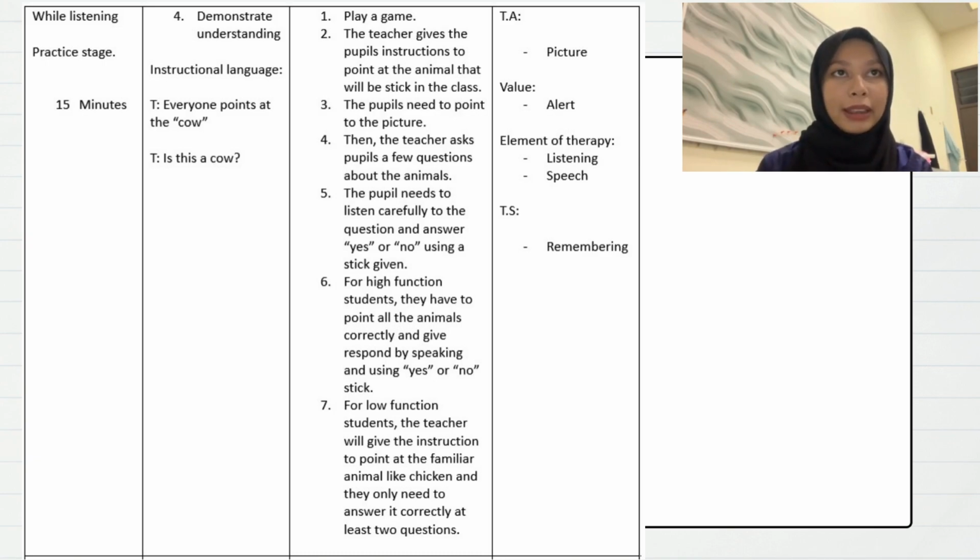The last one is thinking skill. The thinking skill for this activity is remembering, as the student needs to recall what they have learned at the presentation stage.